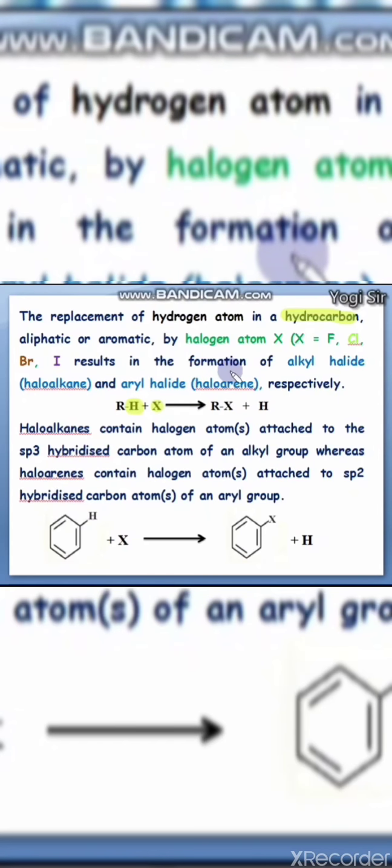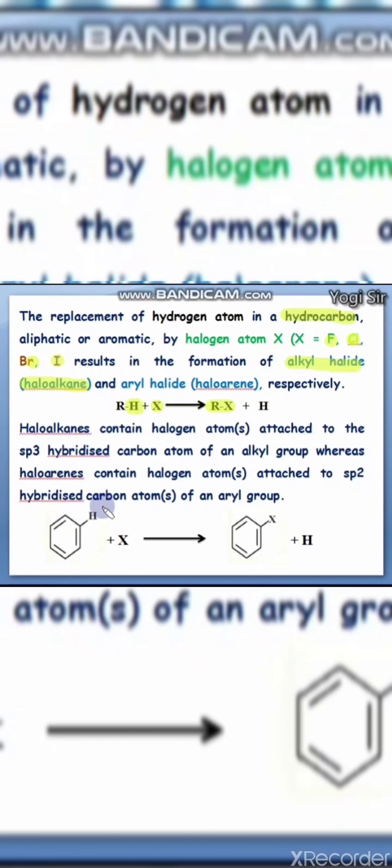Any of these halogen atoms, like fluorine, chlorine, bromine, or iodine, displaces the hydrogen, and the compound produced is known as alkyl halide, or haloalkane.